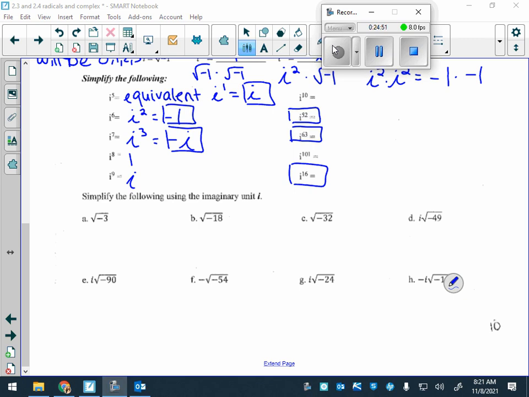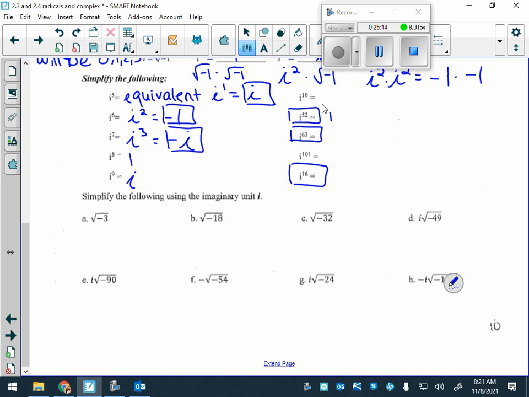All right, I to the 52nd. What is that equivalent to? Either 1, I, -1, -I. Everett. 1. Okay, because 4 goes into 52 evenly. Yes.